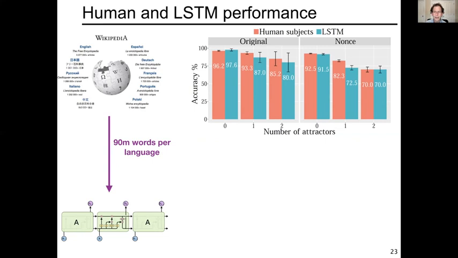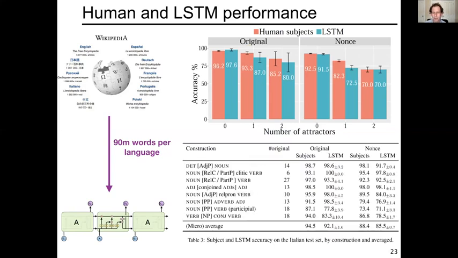Interestingly, the LSTM actually performs just about as well as humans for the two attractor cases, but the humans seem to have an advantage in the one attractor case, certainly for the original sentences, and even more so for the nonce sentences. They also do a breakdown by different kinds of structure, different kinds of syntactic configuration as well. And if you find this something you want to look into more deeply, I'd recommend you read the paper. It's a really neat paper.